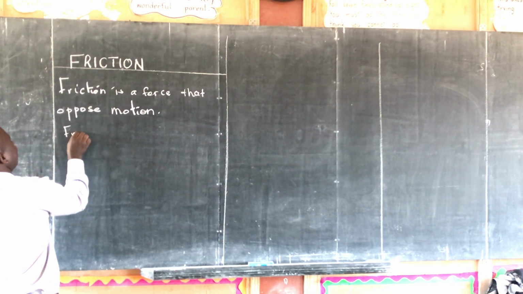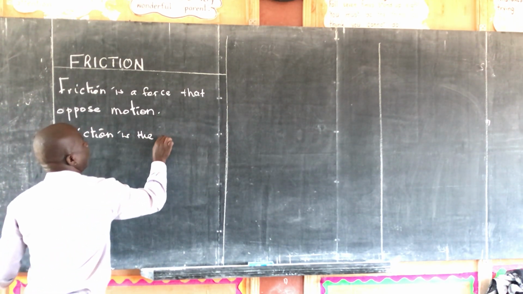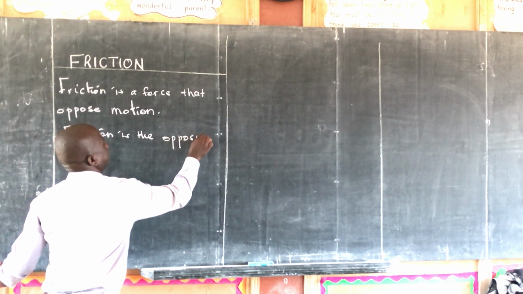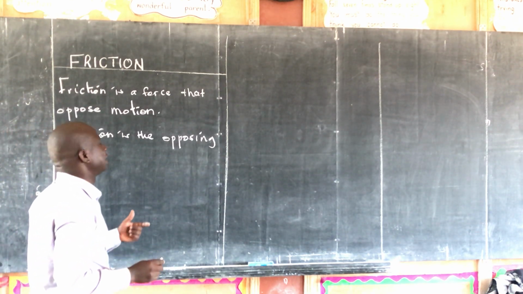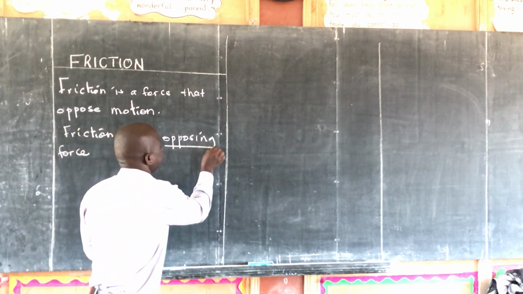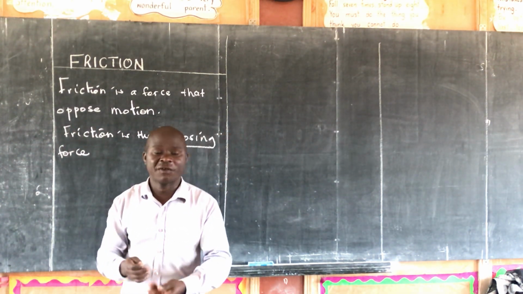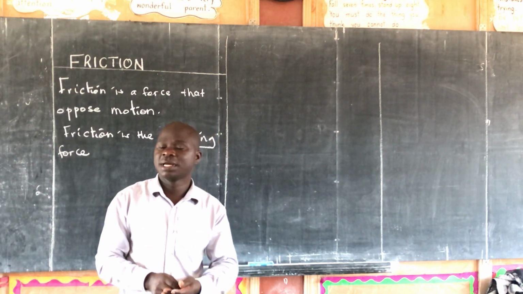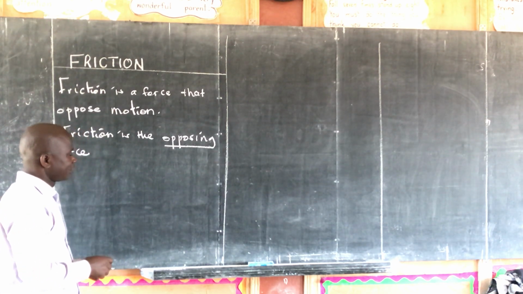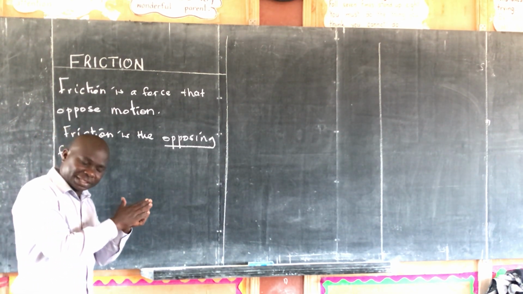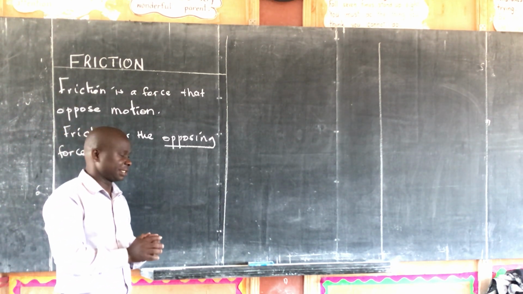Now we say friction is the opposing force. And the reason why we say that it's an opposing force is because it opposes motion. It's against movement. It's against motion. The word motion means movement. Now, rough surfaces give more friction than smooth surfaces.